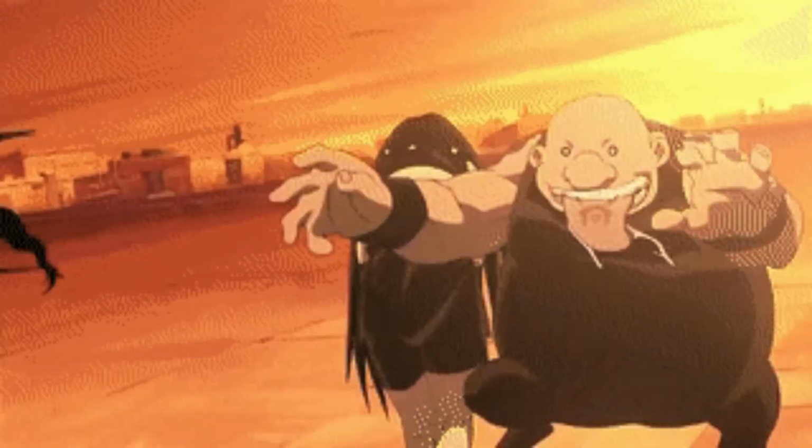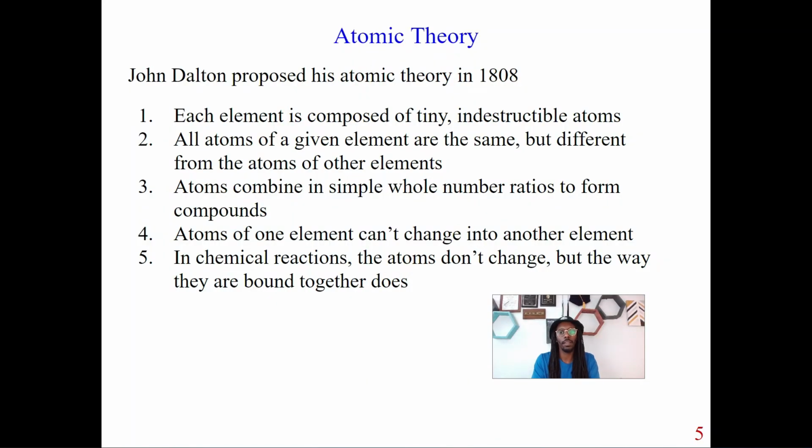You're not able to transform the atoms of one element into another element. So unfortunately, we're not able to take iron and transform it into gold. That's just not going to work. It's impossible, at least right now, or at least in my knowledge. You really never know.